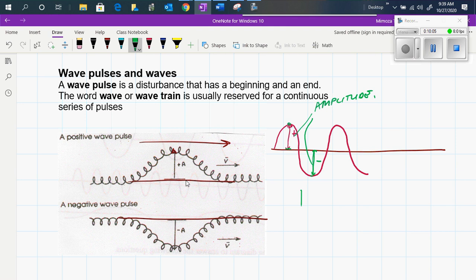When we are dealing with the absolute value of the length of the wave pulse, then we are taking into consideration only the length of the wave pulse being always positive.